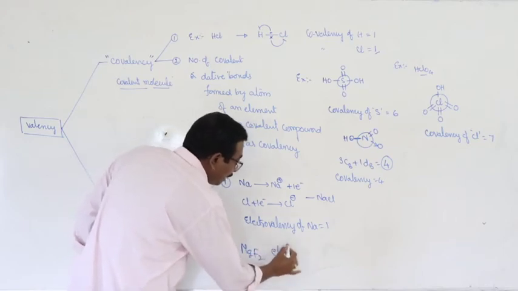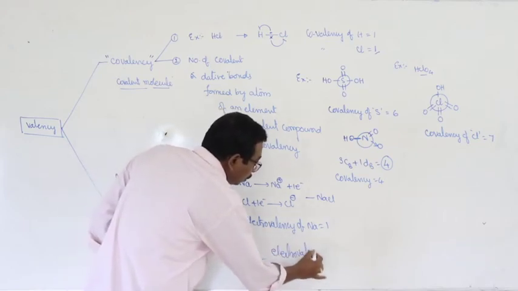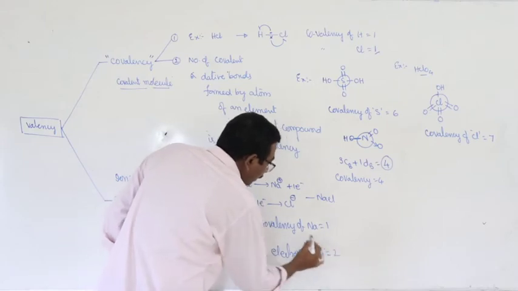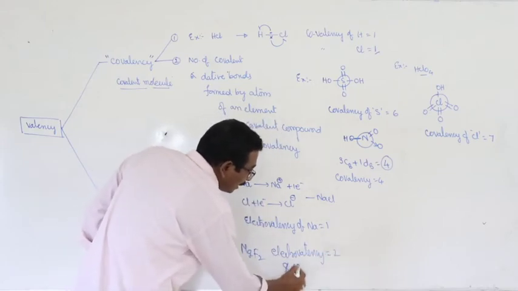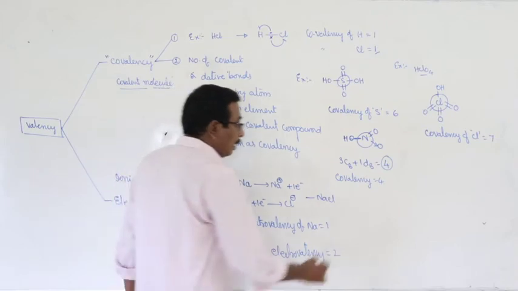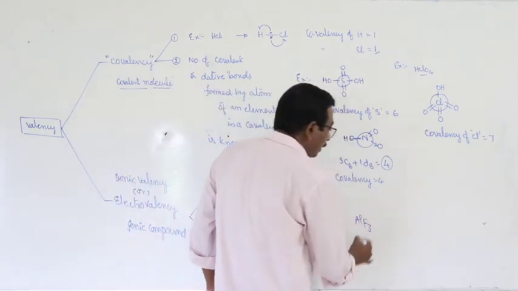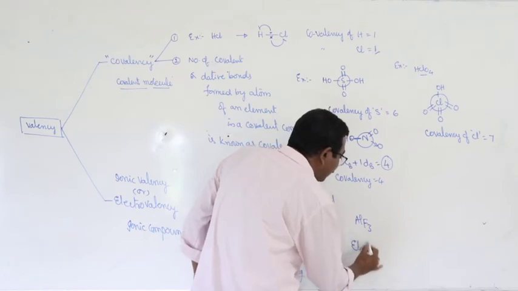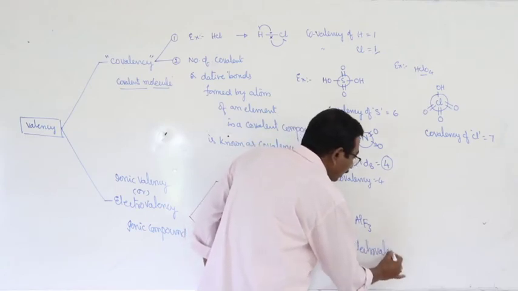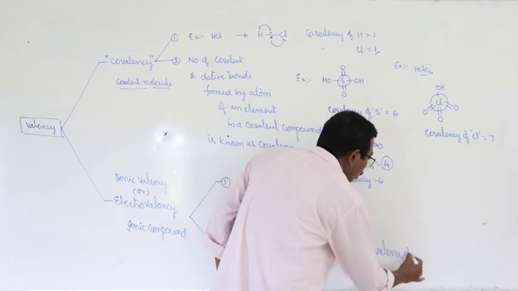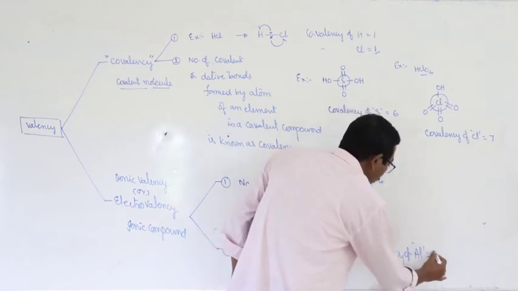Here electrovalency is equal to 2. Which electrovalency? Electrovalency of magnesium. And third example, aluminum fluoride. Here electrovalency of aluminum is equal to 3.